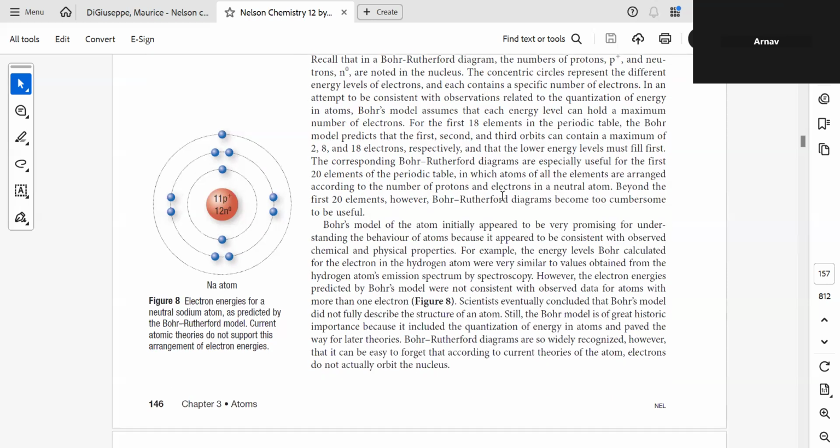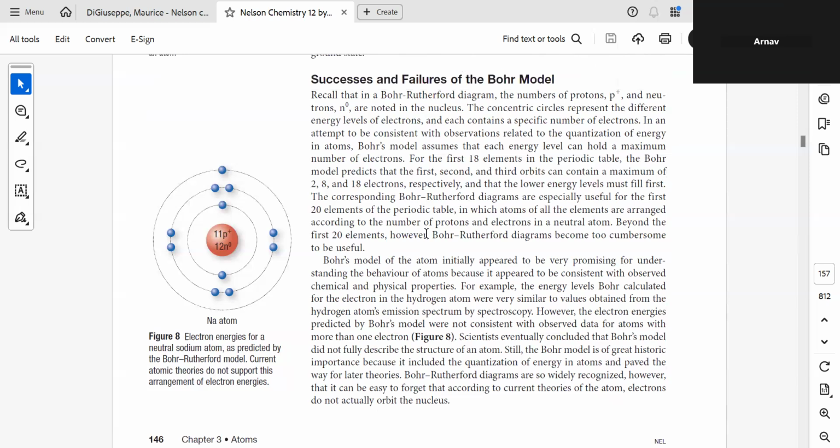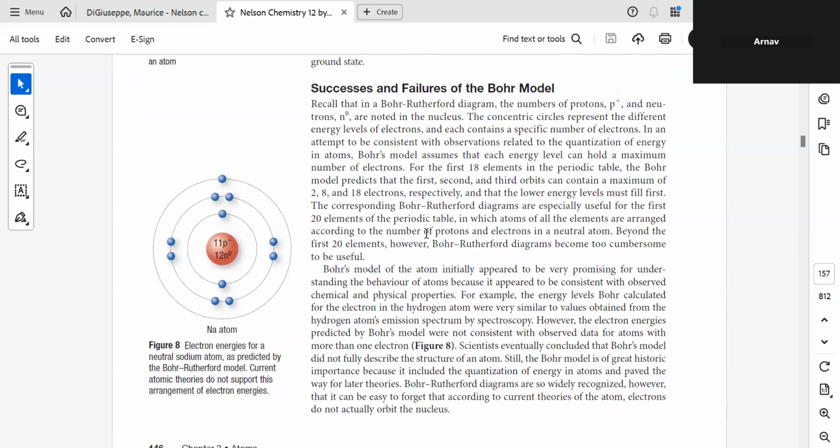Beyond the first 20 elements, Bohr-Rutherford diagrams become too cumbersome to be useful. So what I remember is that the hydrogen atom was beautifully explained by the Bohr-Rutherford model. Their model was successful up to the first 20 elements in the periodic table. We could explain the structure, but after 20 it became more and more complex because the number of shells increased. Yes, and we'll come to that.